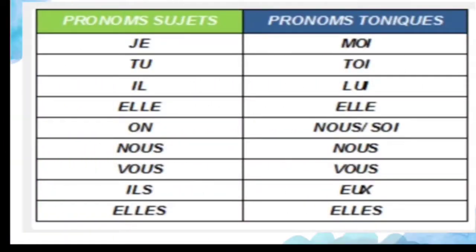See, these are the pronoms sujets: je, tu, il, elle, on, nous, vous, ils, elles. So these are the pronoms sujets. And next, the pronoms toniques: moi, toi, lui, elle, soi, nous, vous, eux, elles. So these are the pronoms toniques.